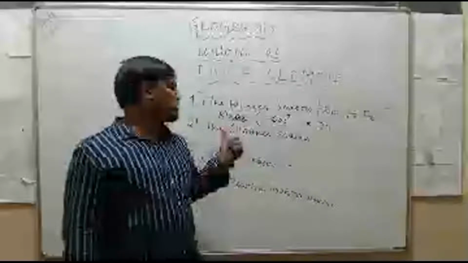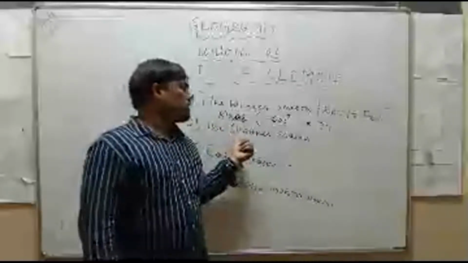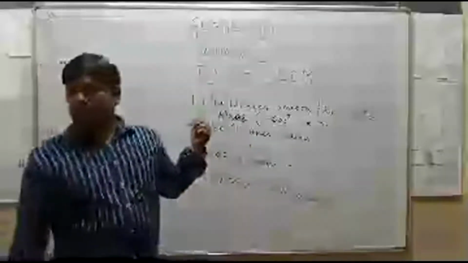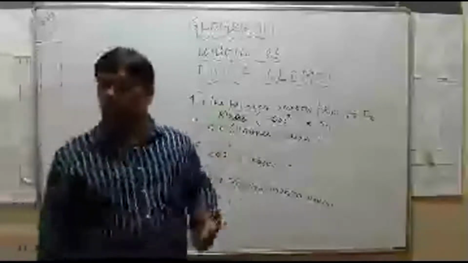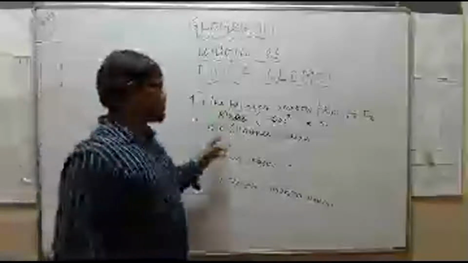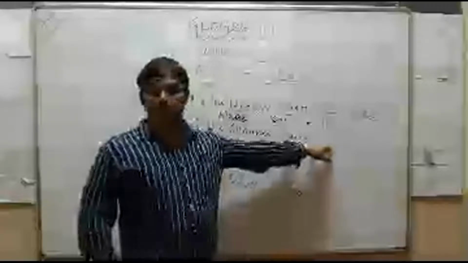Due to that, India records the highest temperature. So that's why the sun's rays fall vertically over the northern hemisphere, and the temperature is high in India. First point, you write: the summer season starts in the month of March and ends in the month of May.